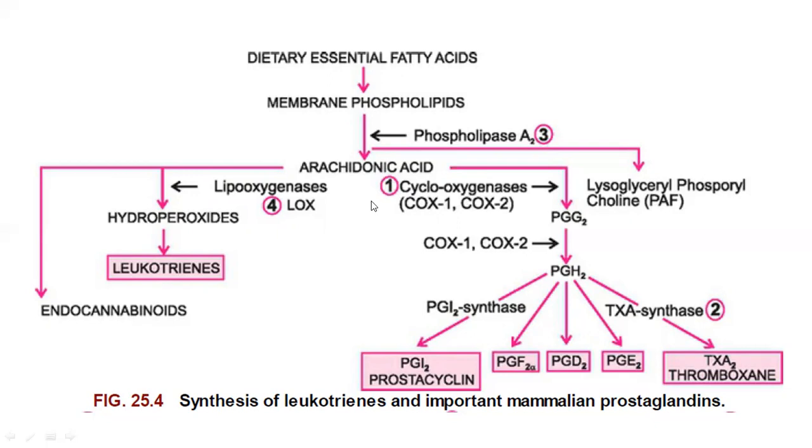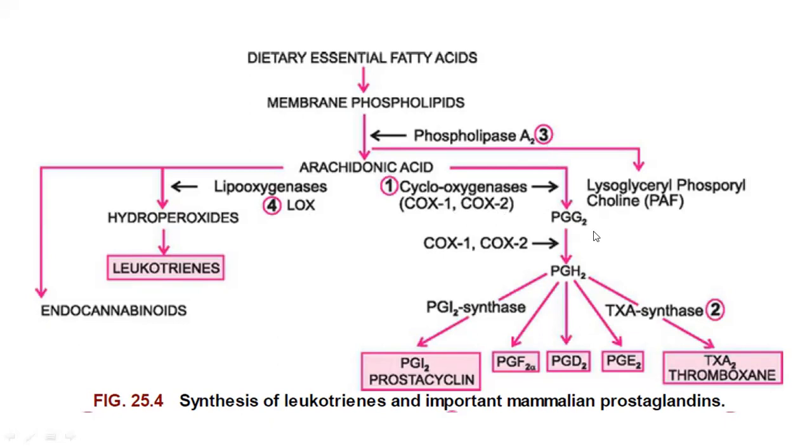With the help of the cyclooxygenase enzyme, arachidonic acid is converted into prostaglandin G2, and with the help of the lipoxygenase enzymes, it is converted into hydroperoxides, and from hydroperoxides, leukotrienes are synthesized. From prostaglandin G2, the other prostaglandins are synthesized.